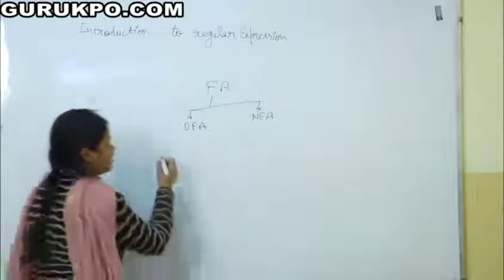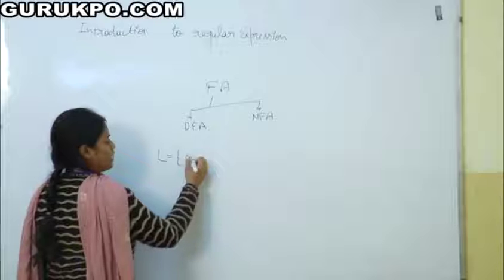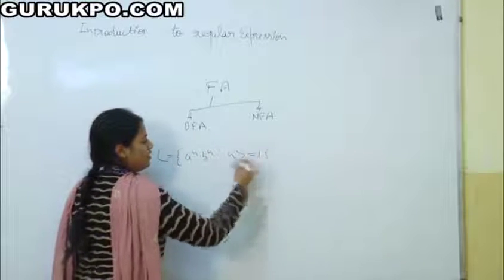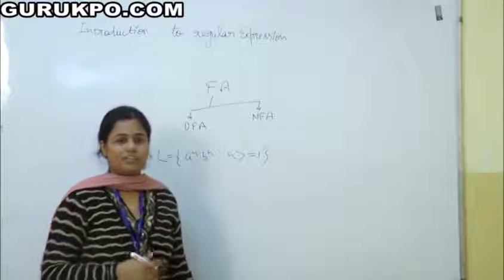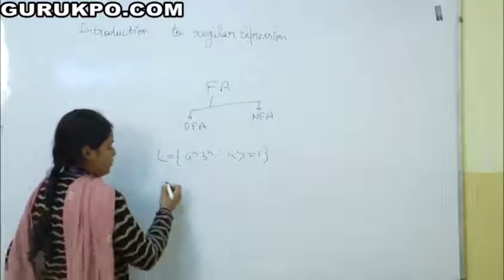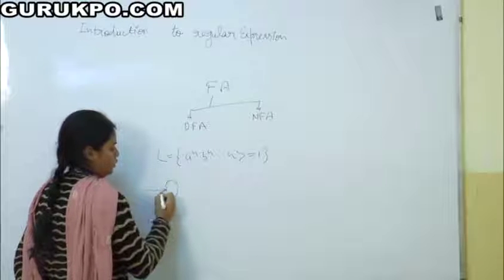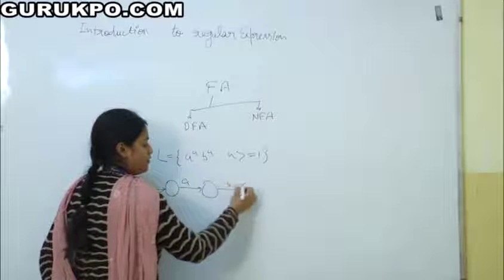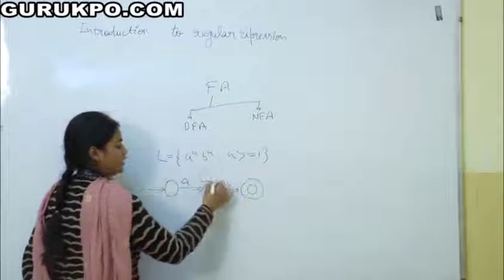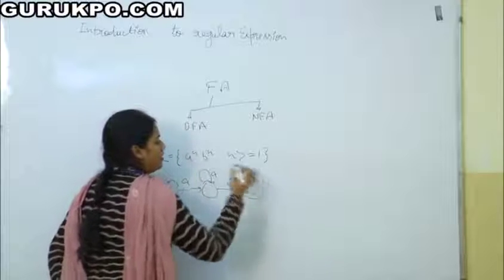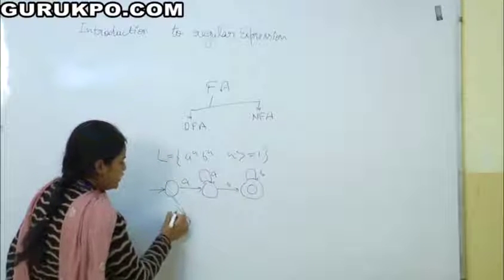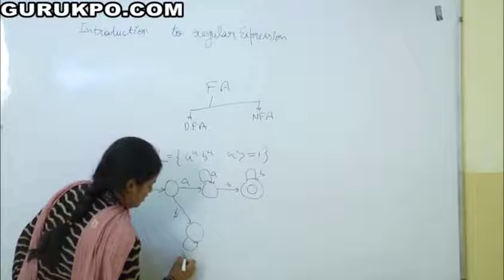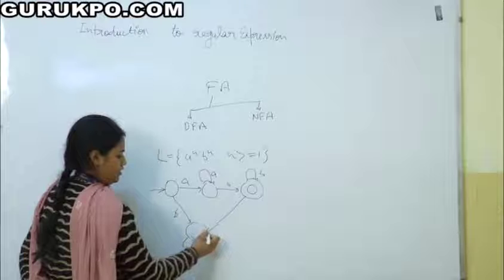Suppose there is a language L equal to a^n b^n, such that n is greater than or equal to 1. Whether we can draw a finite automata for this or not. Suppose we start to draw a finite automata. I am giving first of all A input, then I am giving B input. And for other A, we are having a transition here. For the other input, I am having a null state in this way, and from here in this way.